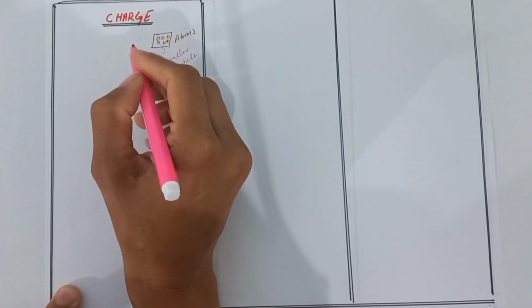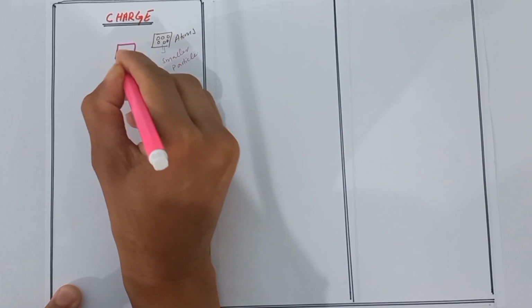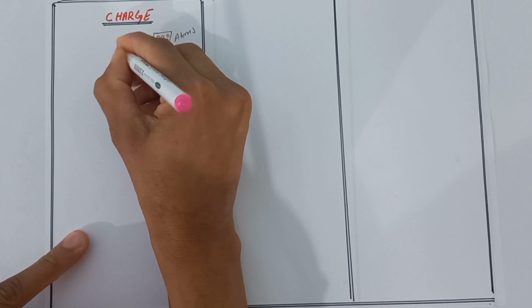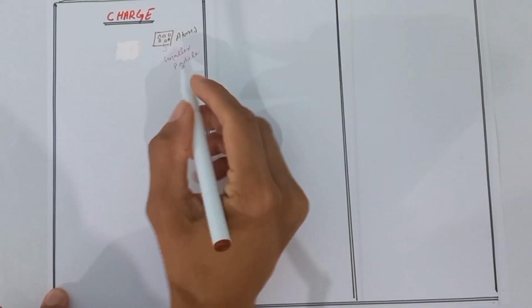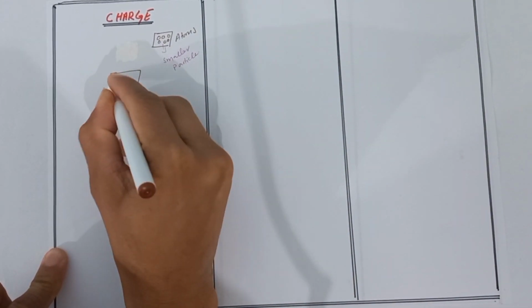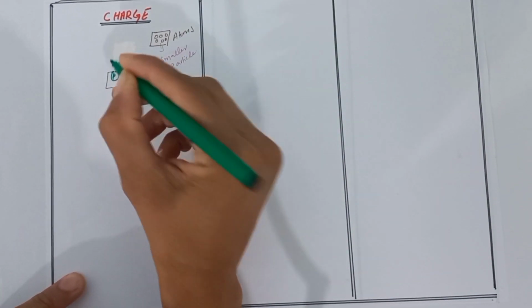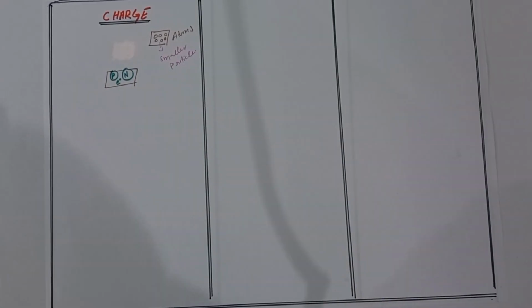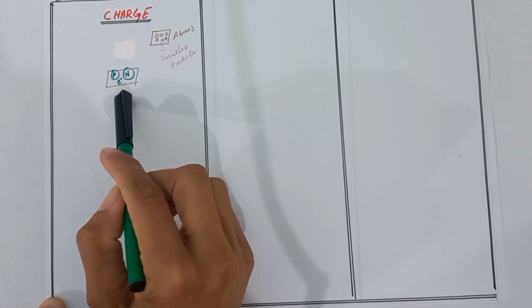The smaller particles that make up the atoms are called proton, neutron or electron. Almost all atoms are made up of these three particles: proton, neutron and electron.